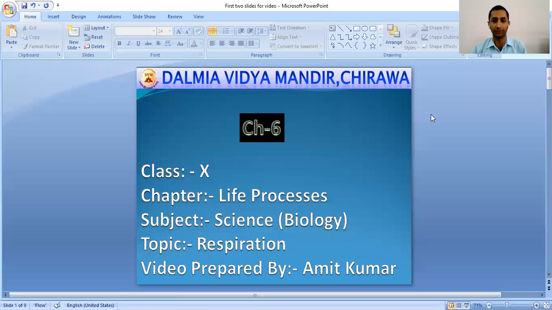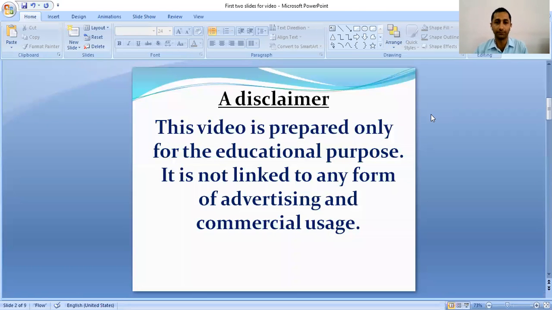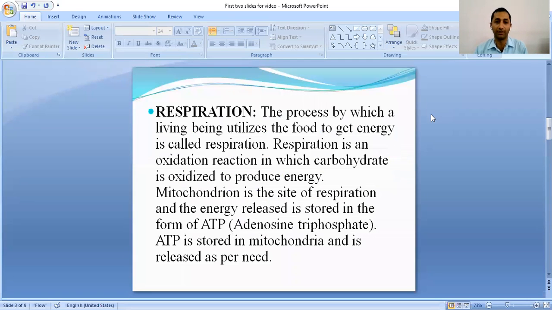Good morning, dear students. Today we will be studying the topic respiration from the chapter Life Processes in Science class 10. So we'll begin with the definition of respiration. What actually is respiration?